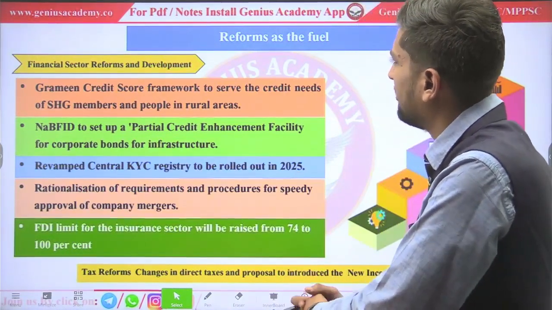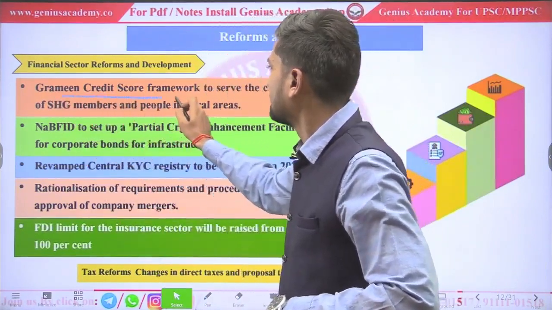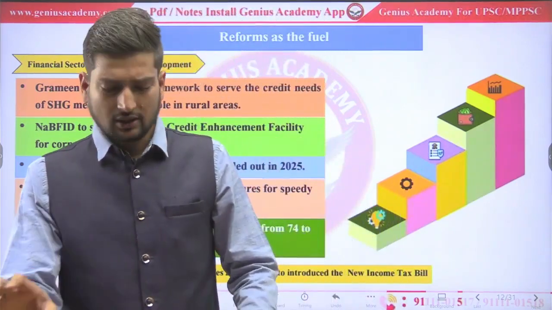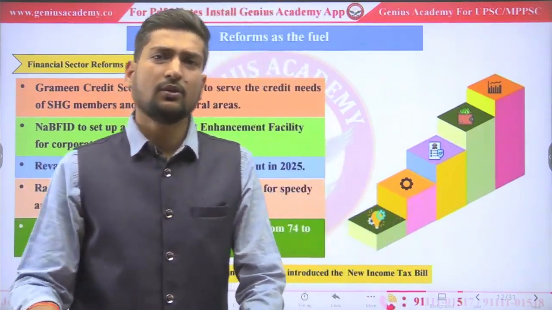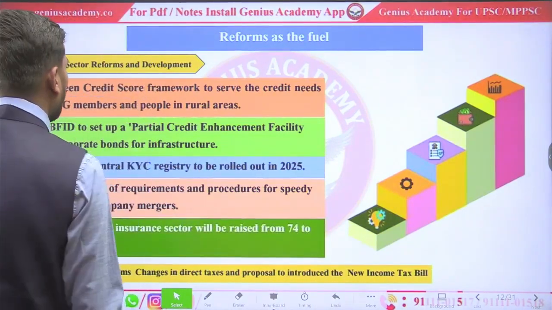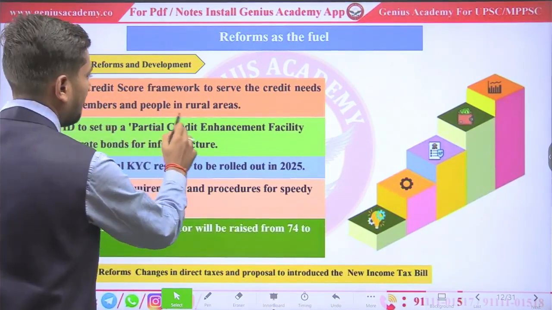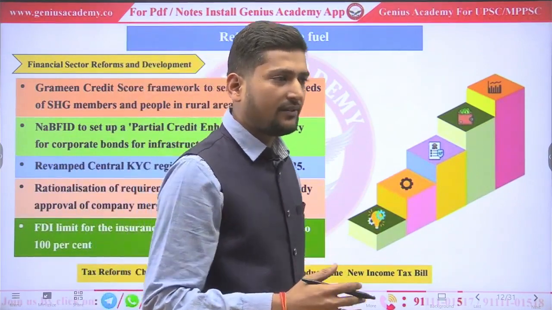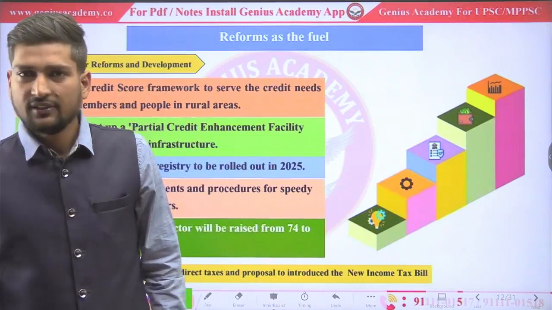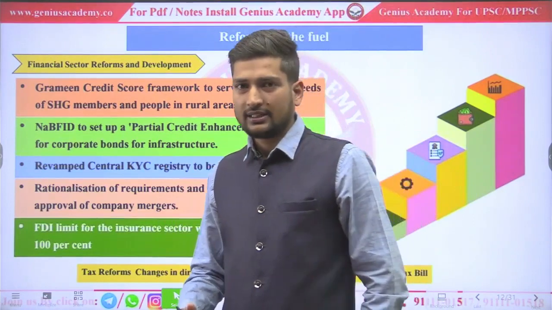Government also brought some reforms in financial sector, that is Gramin credit card scores. So just like CIBIL is used as a credit score in urban area, government also brought same type of scheme in Gramin area, Gramin credit score, under which self-help group members and people in rural area can get fund or loan from bank easily based on their credit score. If their credit score is good, they can get more money at less interest.